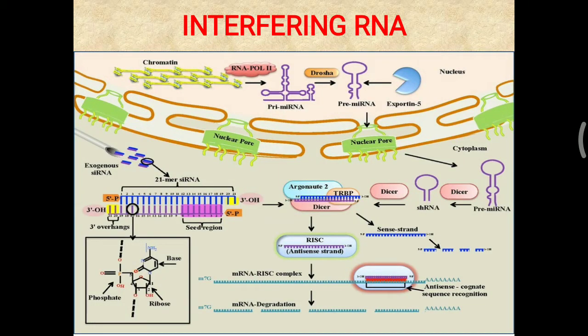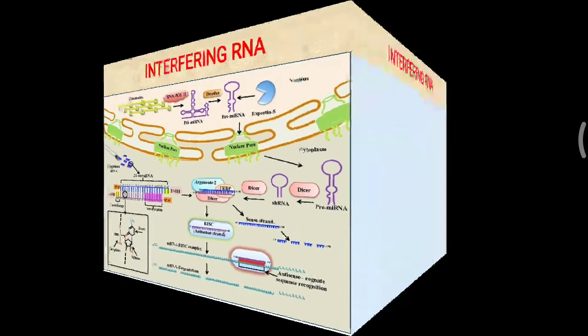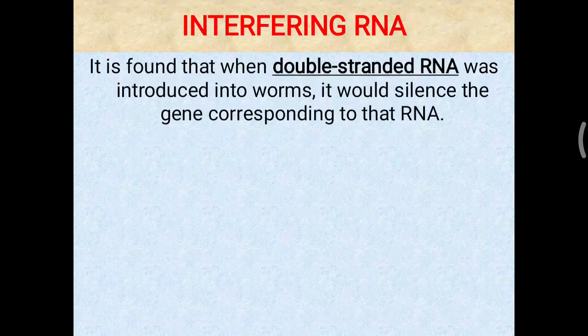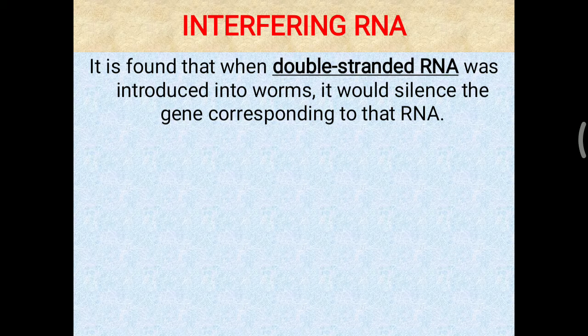Today's topic is about interfering RNA. RNA molecule is needed for protein formation, or simply for translation. But this RNA function can be interfered with by the help of the same RNA molecule, and that is called an RNA interfering molecule. It was found that when a double-stranded RNA molecule was introduced into worms, it would silence the gene corresponding to that RNA molecule.